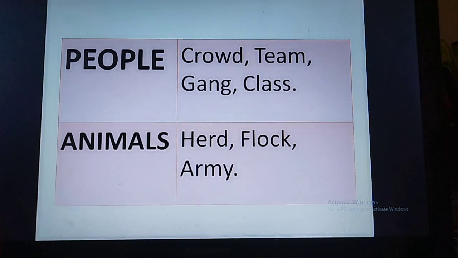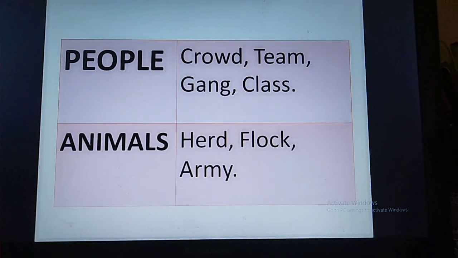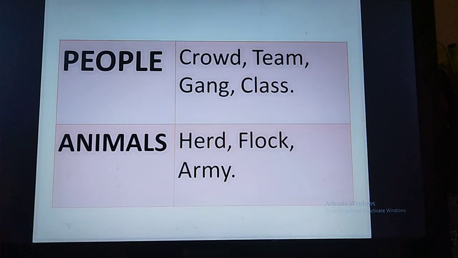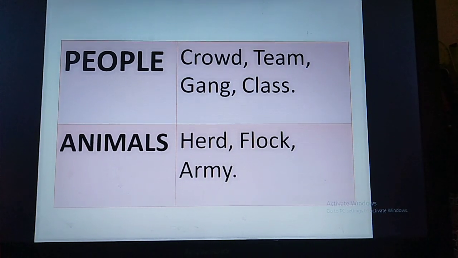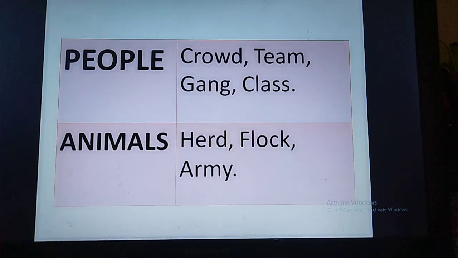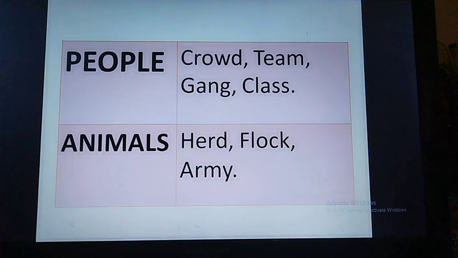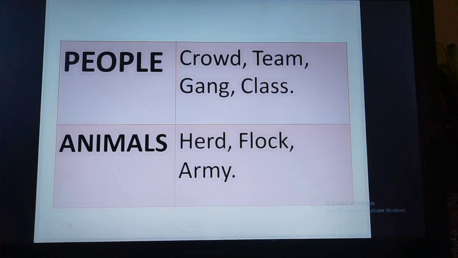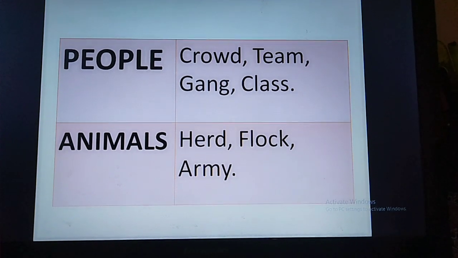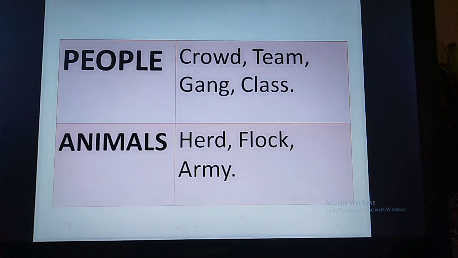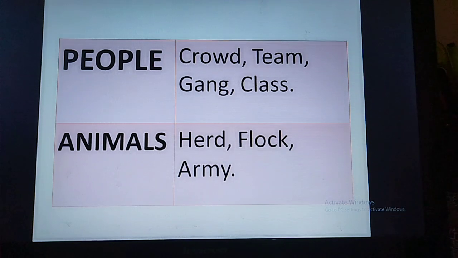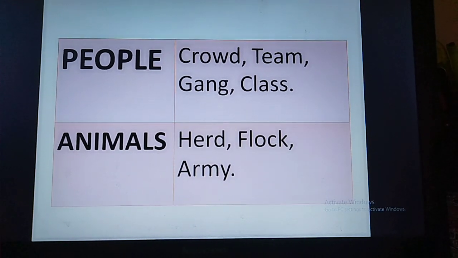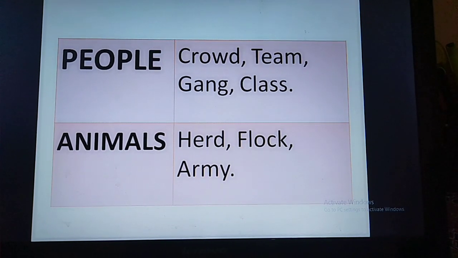So in animals, when we say herd, it is a herd of cattle, or when we say flock, it is a flock of birds. And when we say army, the word army is used for an army of soldiers. Let me tell you children, sometimes this word is used for an army of ants also.